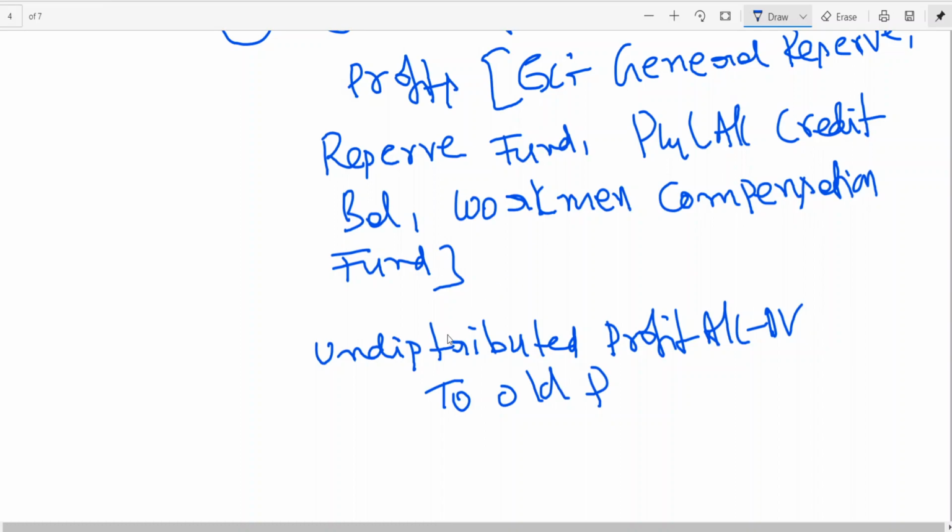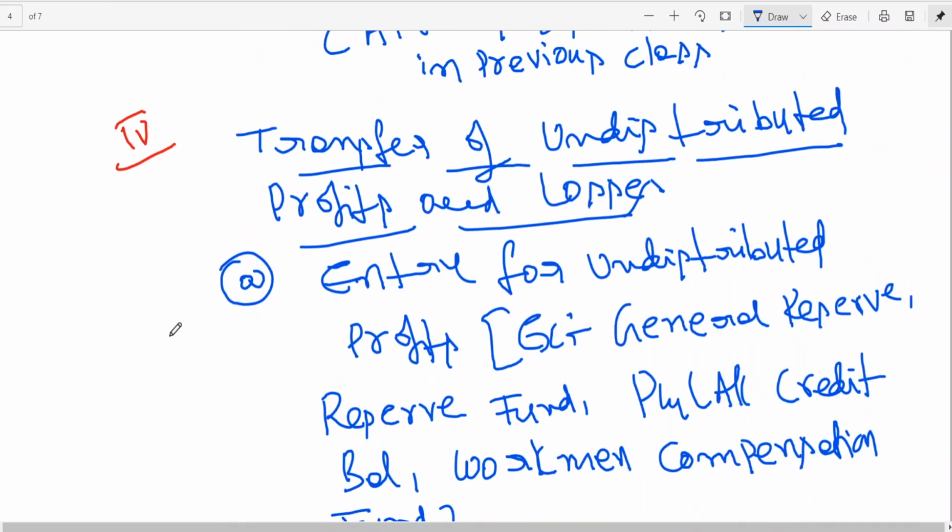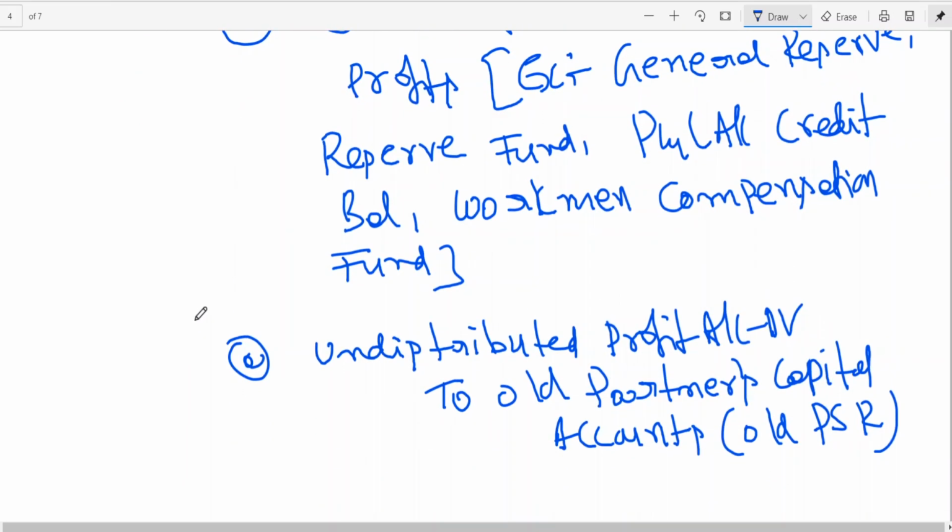If name is given, then you write general reserve to old partners capital account. Which ratio? Old profit sharing ratio. This is point number A. So entry for undistributed profit.